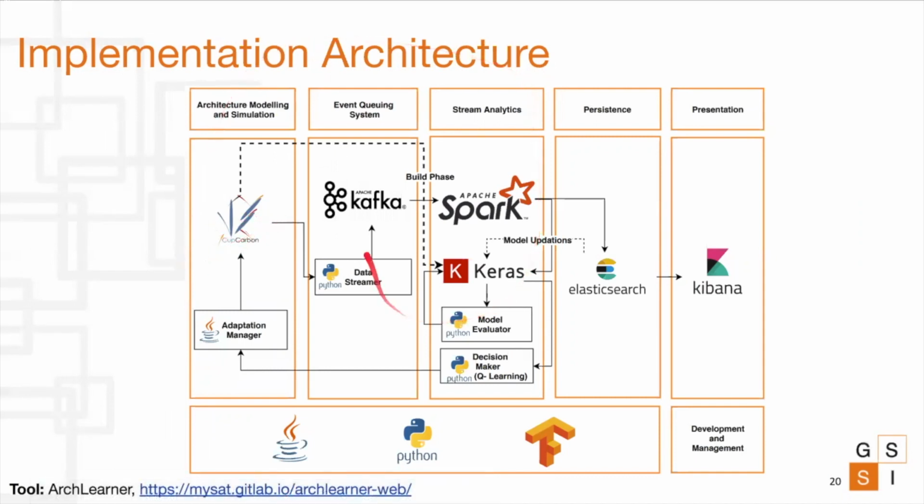So to implement this whole approach, we used a layered architectural approach with some big data stack, as you can see here. The forecast models were developed using Keras. Kafka was used to stream the real-time energy consumption logs as well as the data traffic logs from CupCarbon to Spark, which was used in streaming context. So Spark then uses the models to make predictions, and this is sent to the decision maker, which uses the Q-learning, and this was implemented using native Python. And then we have an adaptation manager component, which is basically a Java-based component, as CupCarbon is implemented in Java, and this manages the pattern switch. For storage and visualization, we used Elasticsearch and Kibana. The tool is also available in the link below.